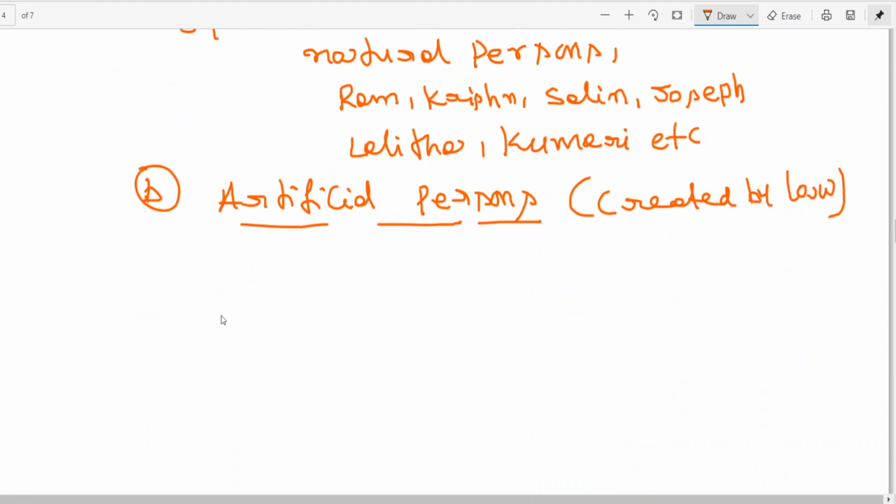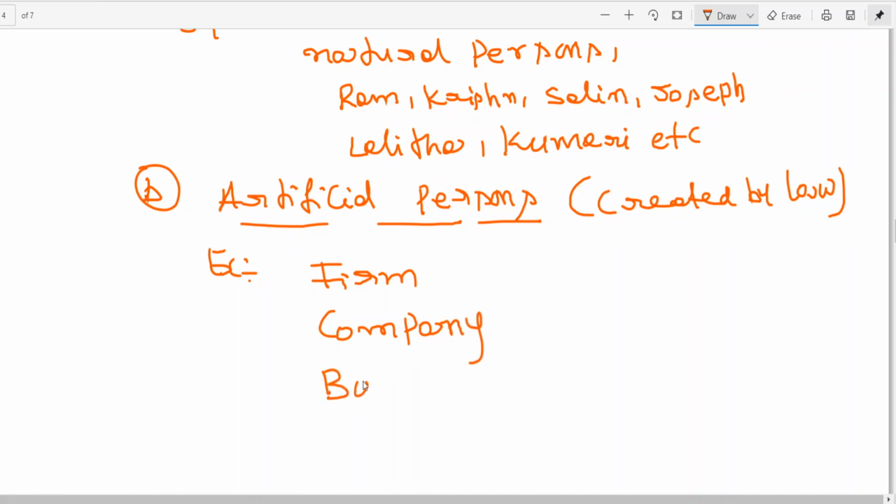Examples: firm, company, bank, educational institutions. Champs is an artificial person. Sangameshwar sir is a natural person. Nandakishore, natural person, like that.